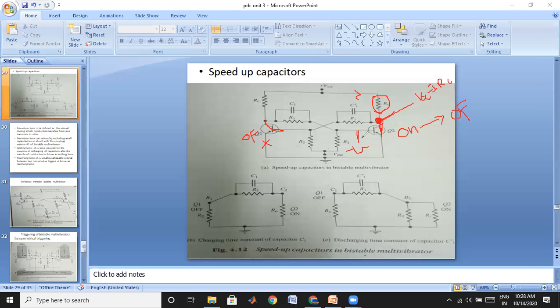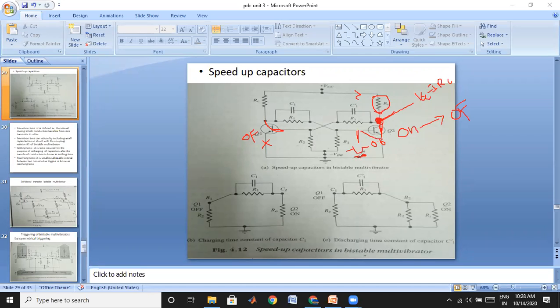Generally in the on state, you may have a breakdown voltage of 0.6. If I apply minus 1 volt or minus 2 volts, then the voltage at this node will be minus 0.6 minus 2 volts. That may be minus 1.4, which makes the junction reverse bias. That's why I had taken a negative pulse.